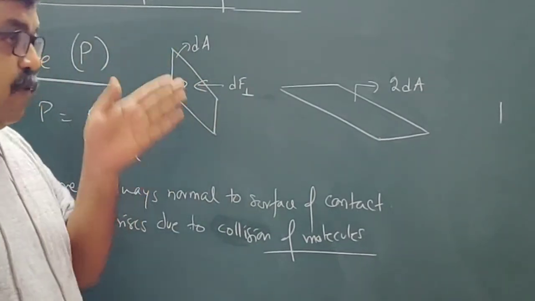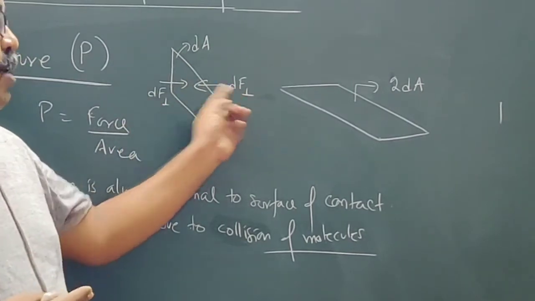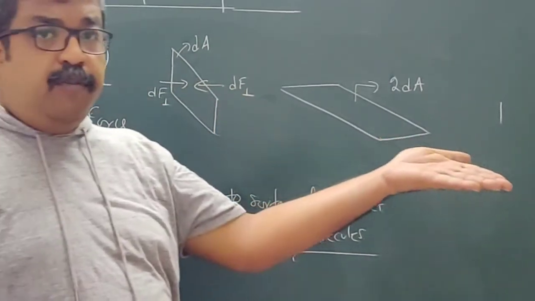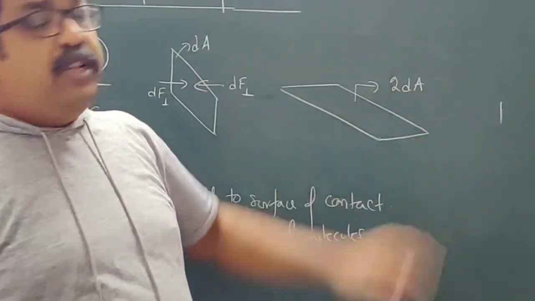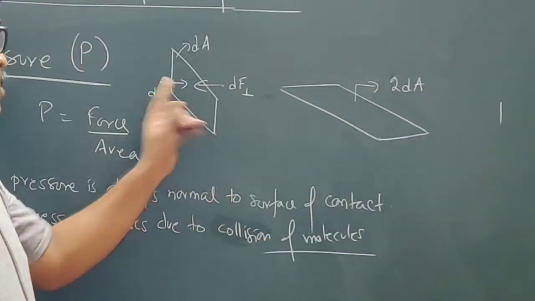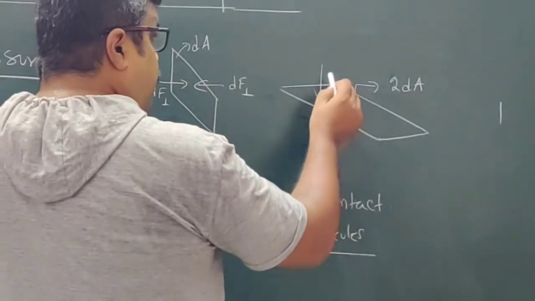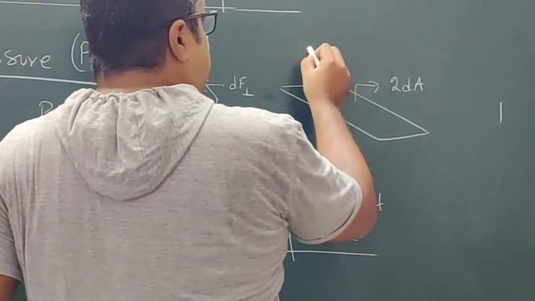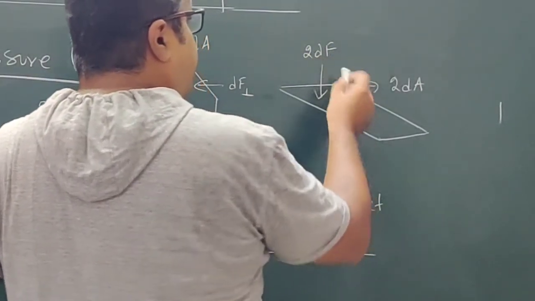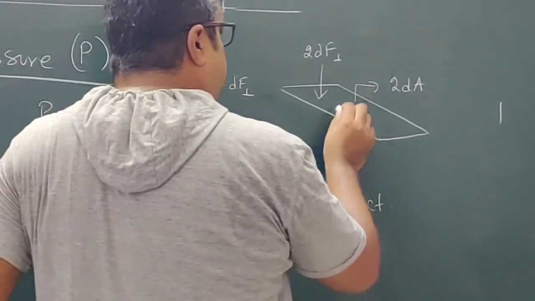At this particular location, I am considering one area: area is dA, force is dF perpendicular. Now at this particular position I am considering another area, which is like this. This is 2dA, 2 times this area. Now again force will act on this surface in the downward direction, so this is 2dF perpendicular. Then from below also it will be 2dF perpendicular.